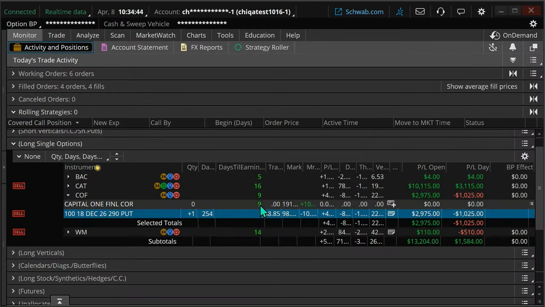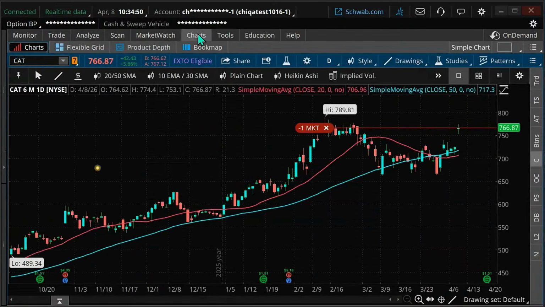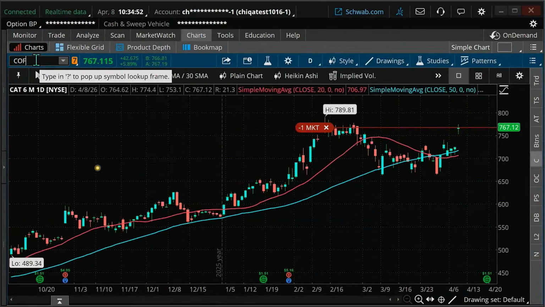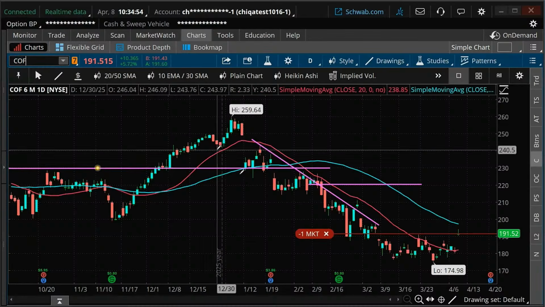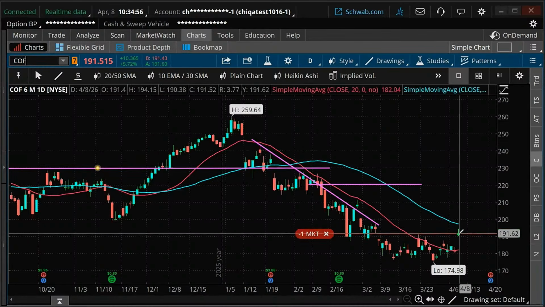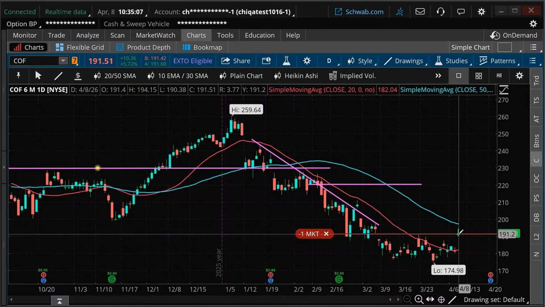We have earnings in 9 days. As long as I'm still bearish on this, then I'm going to continue to stick with this trade. Let me just pull this up. Well, the trend has been down. A little bit of a gap up here. Is that a change in trend? Probably too early to say, but we want a stop on this just in case it goes against us.